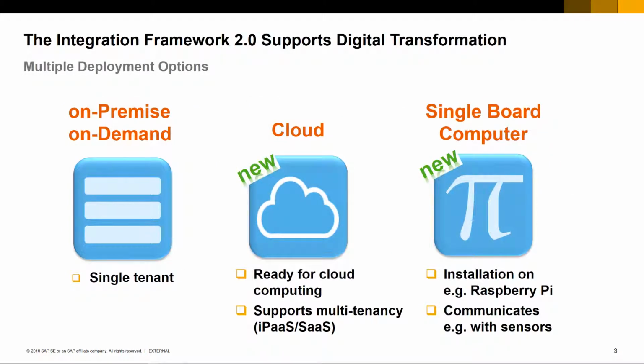To support the digitalization of your business, the Integration Framework 2.0 supports digital transformation with multiple deployment options, such as on-premise and on-demand environments as a single tenant. It is also ready for cloud computing and supports multi-tenancy environments, which means a packaged scenario can now be set up for multiple tenants. It can also be installed and deployed on Raspberry Pi, a single-board computer that may be used to communicate with sensors, for example, that supports automation.